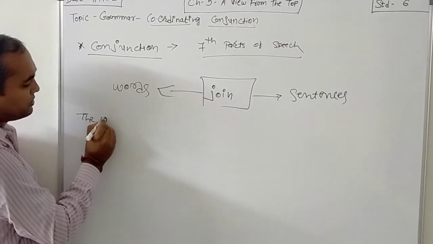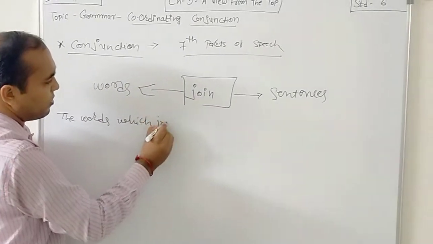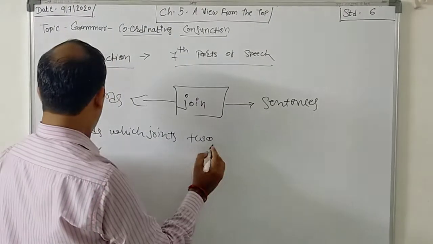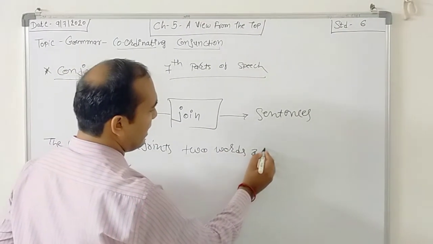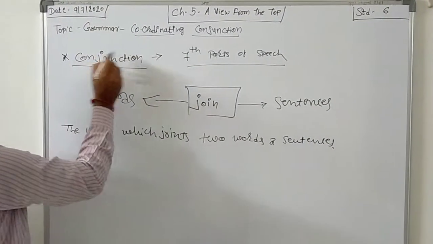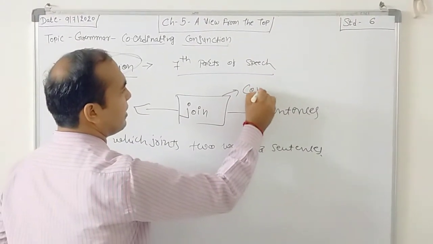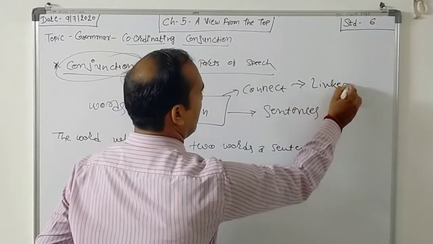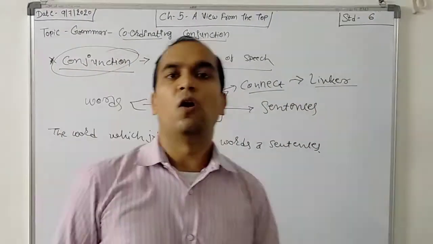The words which join two words and sentences are known as conjunctions. Now, join means connect. We call it a linker also.